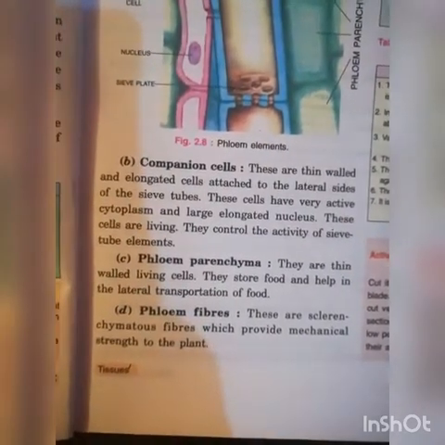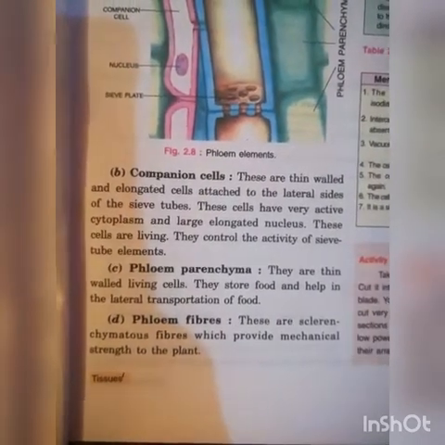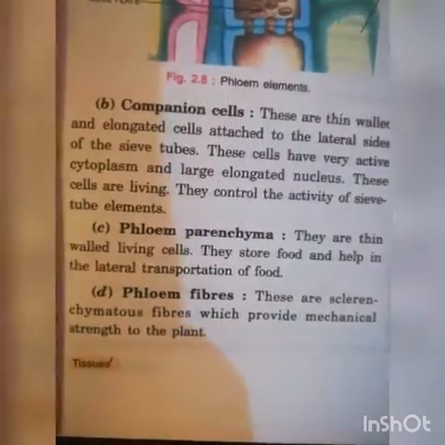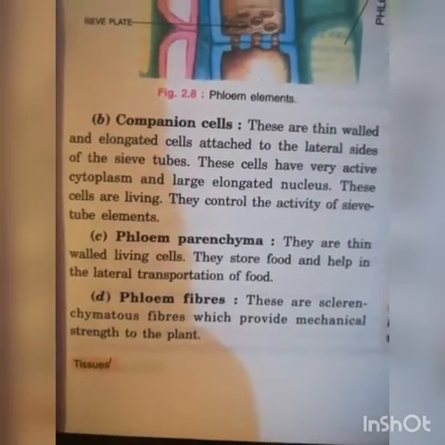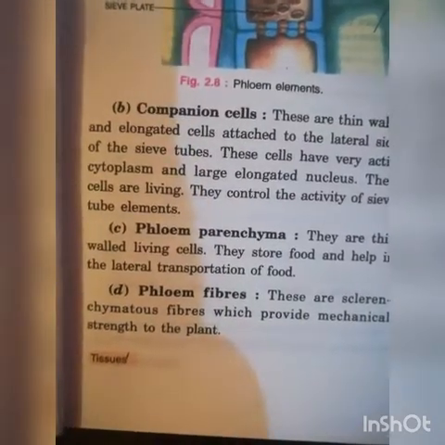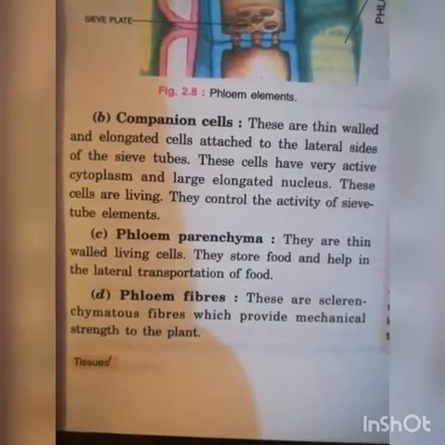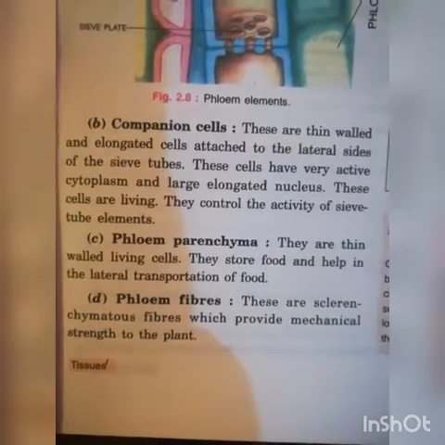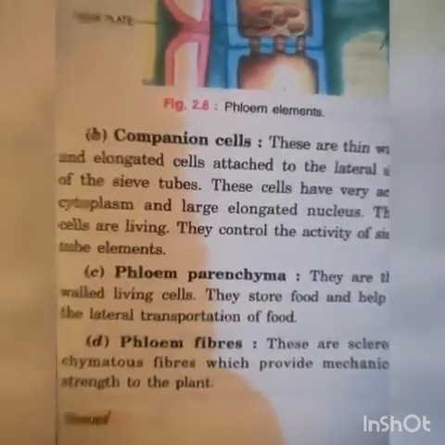Phloem parenchyma. They are thin-walled living cells. They store food and help in the lateral transportation of food. Phloem fibers. These are sclerenchymatous fibers which provide mechanical strength to the plant body.